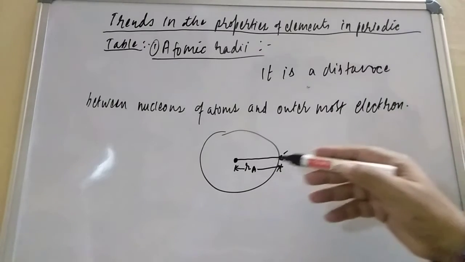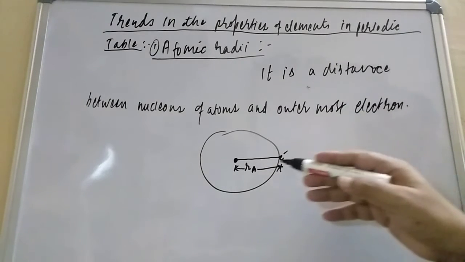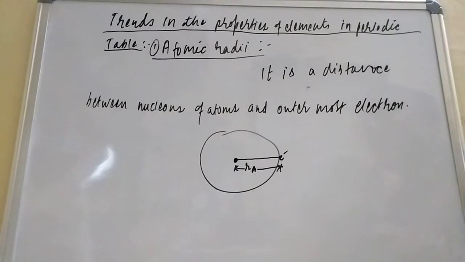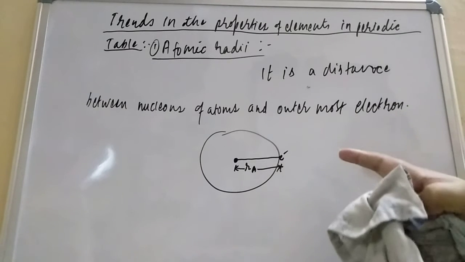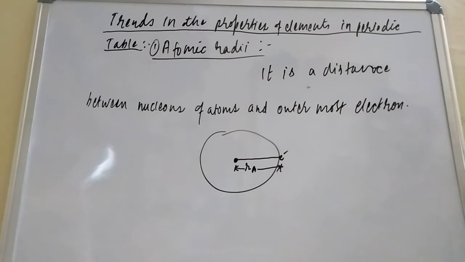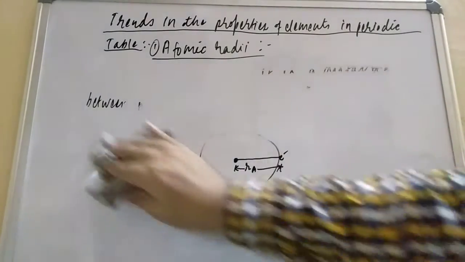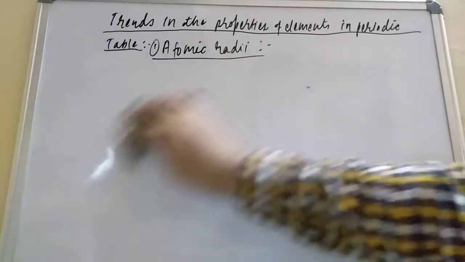But dear friend, we know that the atom is very small, so the radii will be too small, and it is very difficult to measure the atomic radii in this format. So we measure the atomic radii in terms of covalent radii, metallic radii, ionic radii, or van der Waals radii. This is the very simple definition which you studied in the 9th or 10th standard, but we will go deeper.